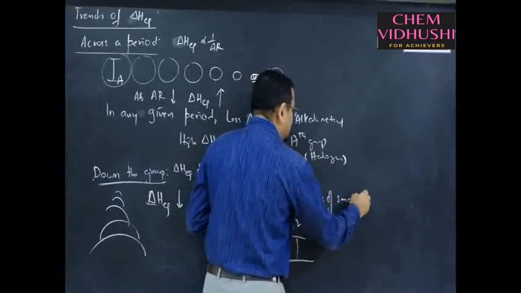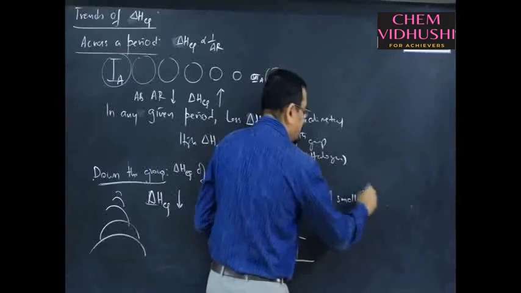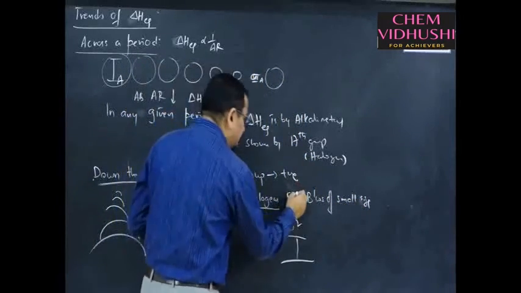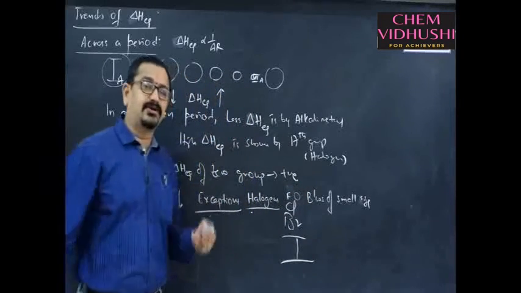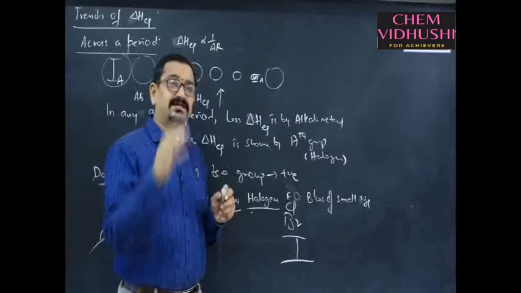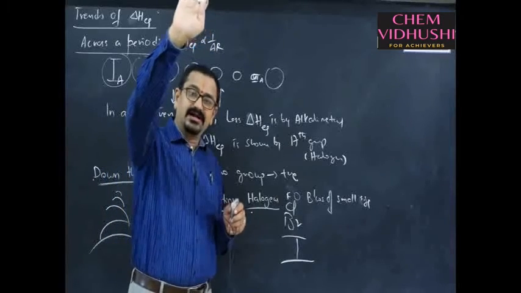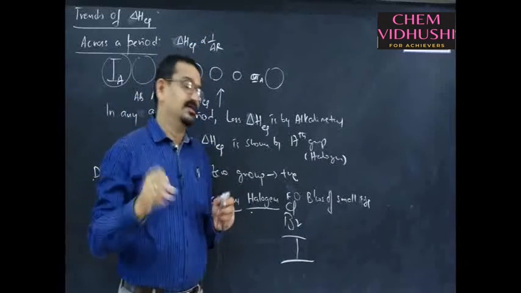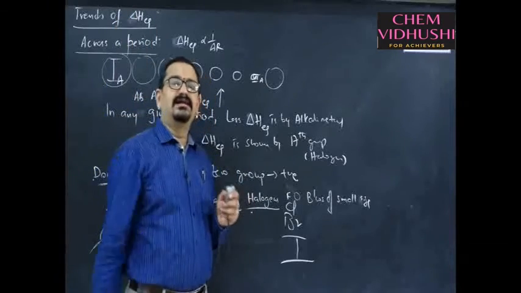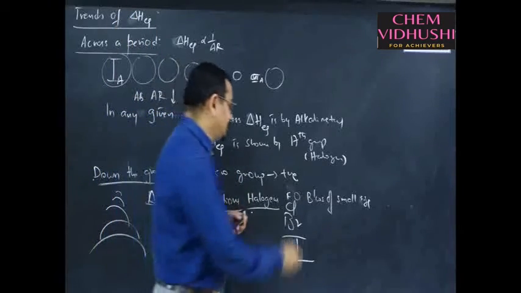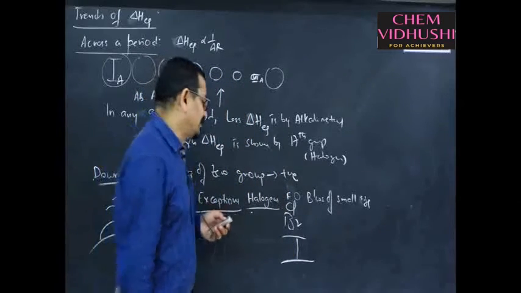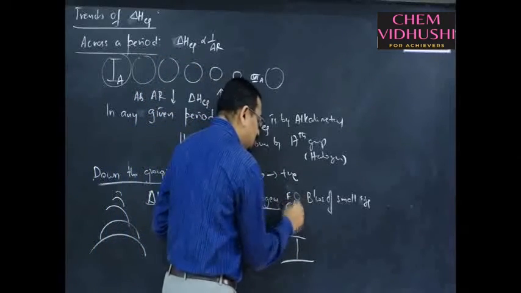what happens in fluorine? In fluorine, there exist interelectronic repulsions because of its small atomic radius. Already existing electrons will repel one another, and these interelectronic repulsions won't allow the newly added electron to enter in an easy manner. Understood? That is why even though it is smaller, it is not the one with high electron gain enthalpy. So, high electron gain enthalpy is shown by chlorine.